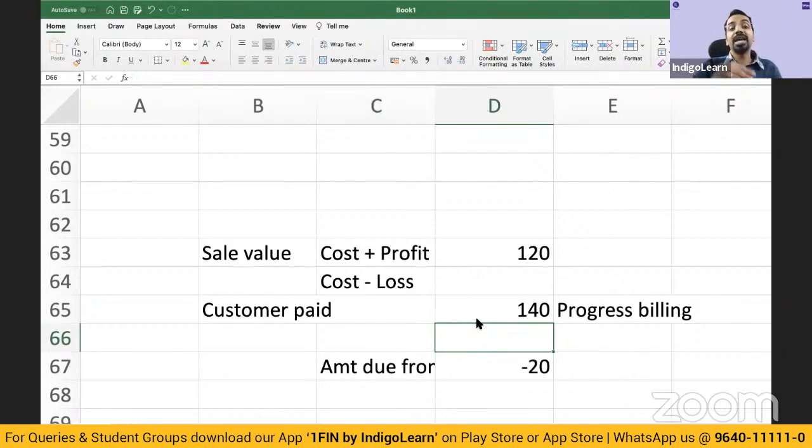Now this is amount payable to the customer. Now you may think, why will the customer pay extra? I'm not talking about sale of a single good. We are talking about a construction contract, where the customer has paid us maybe advance amounts and we are incurring the cost subsequently. That is possible, right? So if it is a negative number, you will call it payable. If it is a positive number, you will show it as receivable, right?